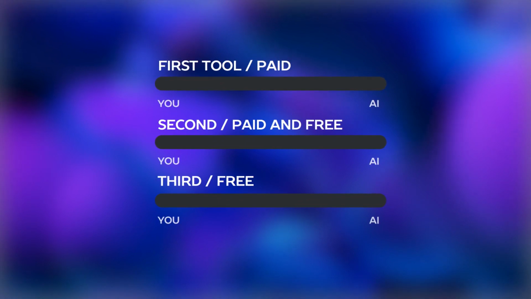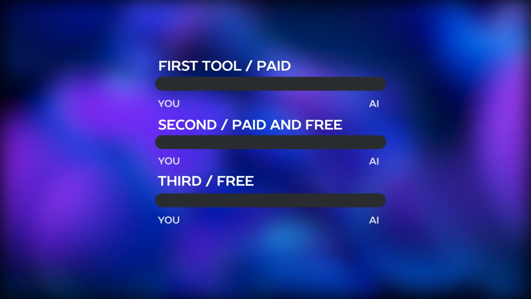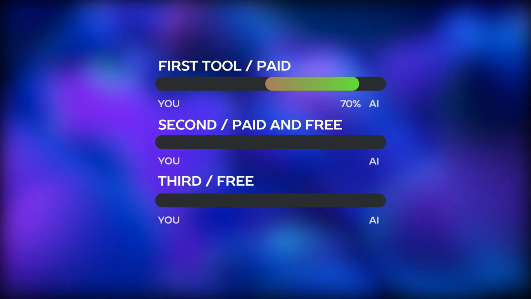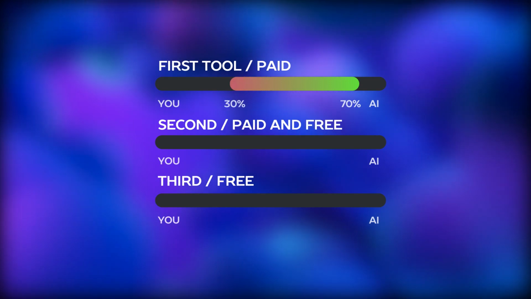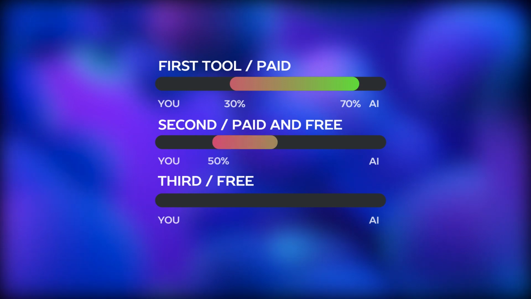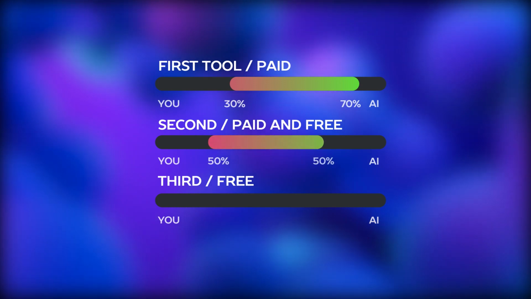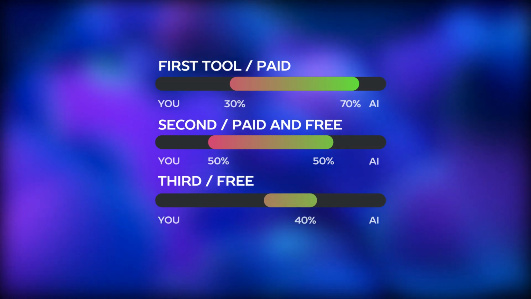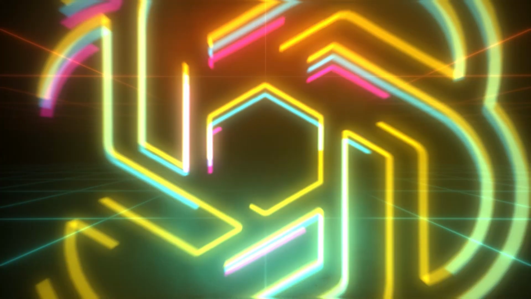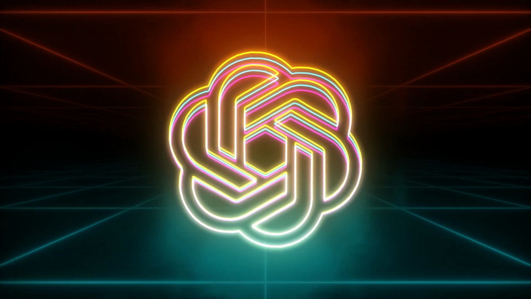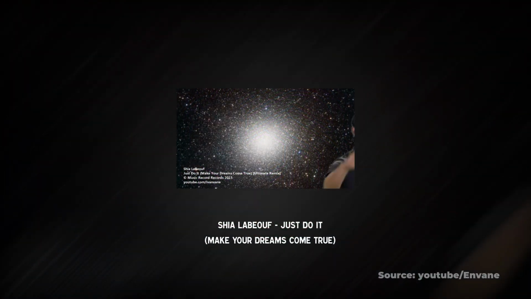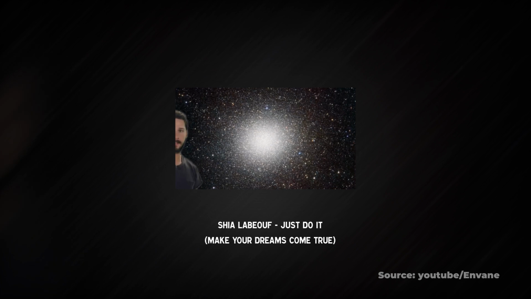Today we are going to use 3 tools to make these types of videos. The first one is paid and 70% of the work is done by artificial intelligence and 30% by you. The second one is free but has limitations, and 50% of the work is done by you and the rest by artificial intelligence. The third one is completely free, but 40% of the work is done by artificial intelligence and 60% by you. We will also use ChatGPT as an assistant, which is completely free. So let's start.